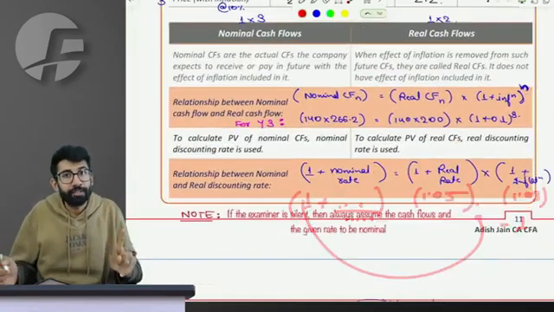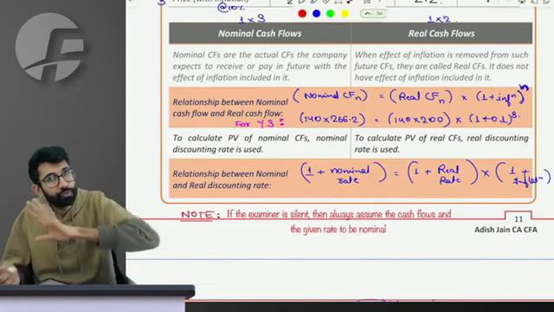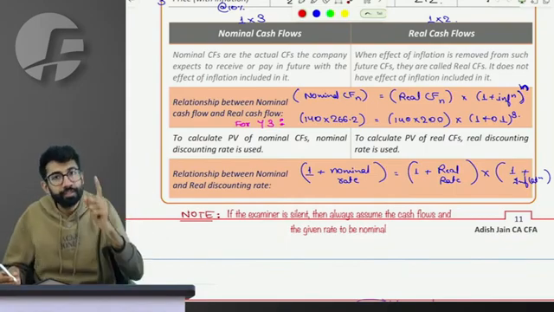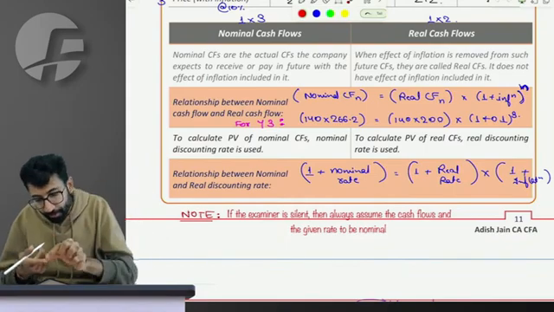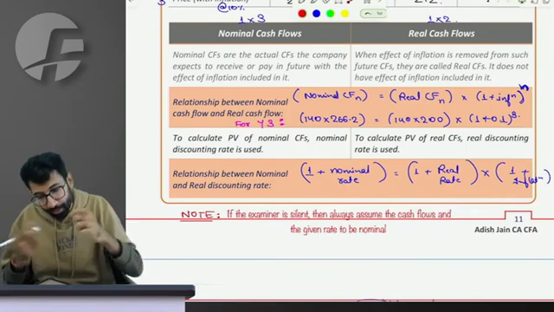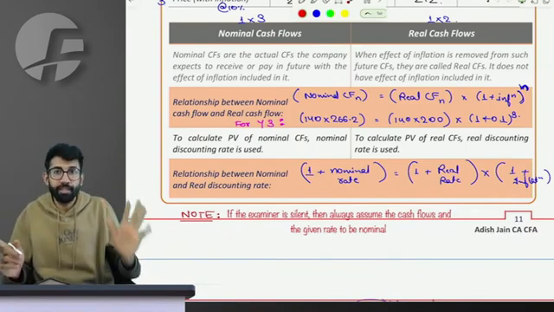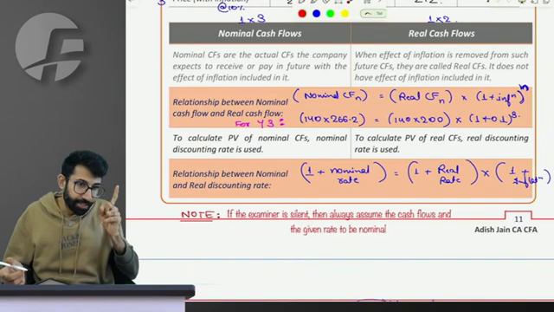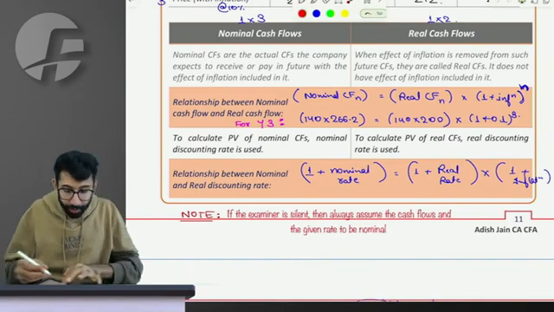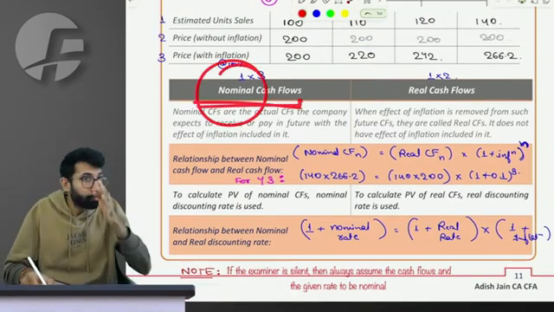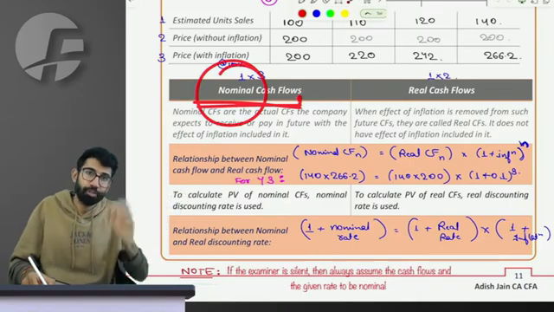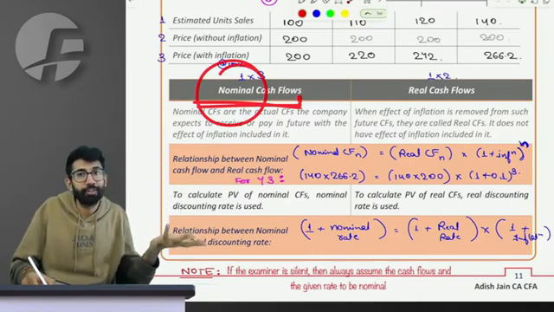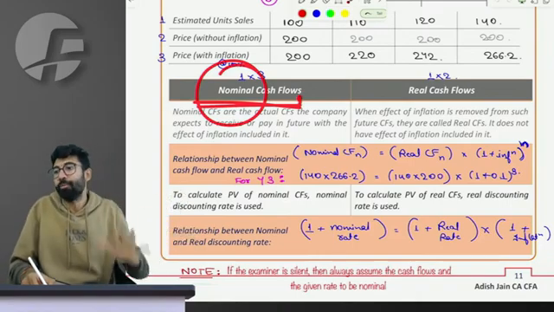If the examiner is silent, the rate and the cash flows for the entire AFM are always assumed nominal, whether it is advanced capital budgeting or it is forex or anything else. Only when they say it is real, it is assumed real, otherwise it is always actual cash flow of that particular point, which automatically includes the effect of inflation, which is obviously nominal.